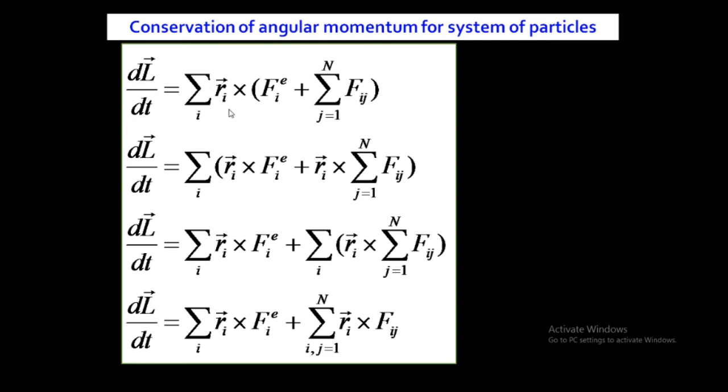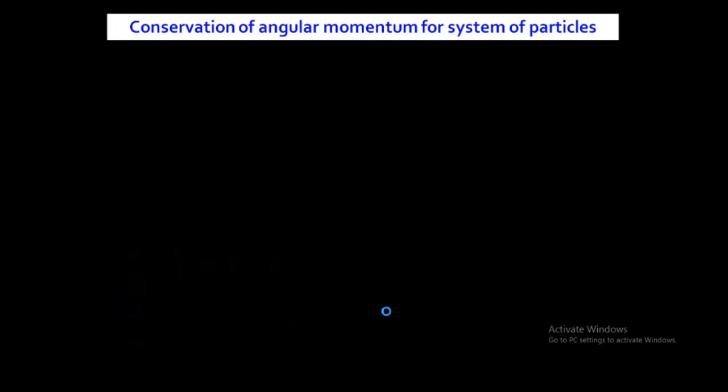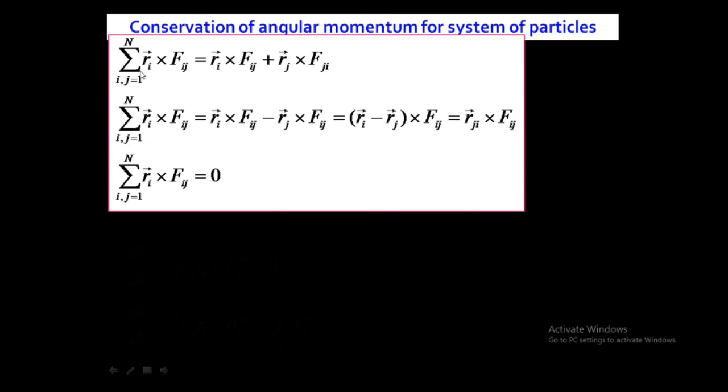Okay, Ri is common, that's why Ri is multiplied by both terms. Then this summation is also common, so we will take this summation to both the terms. This is summation over i for the first term plus summation over i for the second term, and after combining these two summations, we will get the common summation, that is, summation over i and j from 1 to n of Ri cross Fij. Then we will solve the second term of the equation, neglecting the first term. Only the first term we are keeping constant, and we are going to solve the second term.